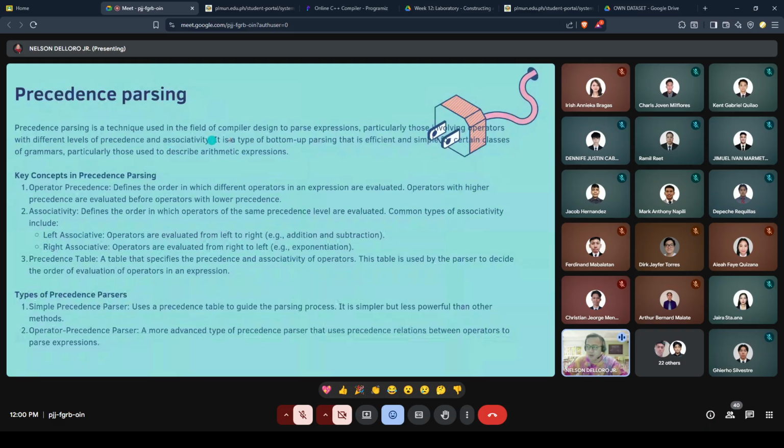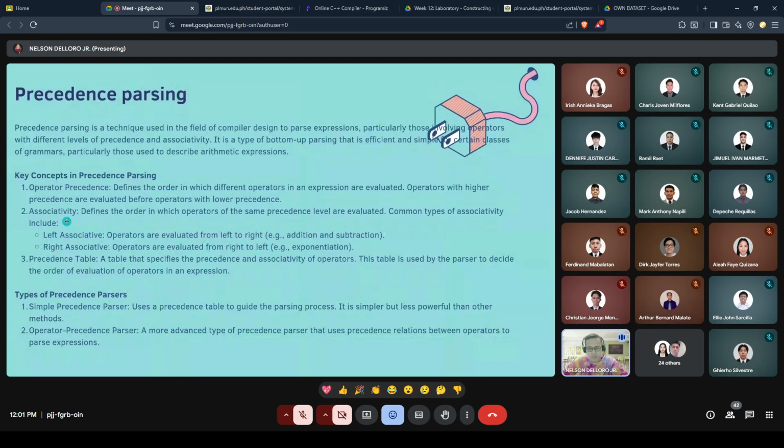It is a bottom-up parsing that is efficient and simple for certain classes of grammars, particularly those used to describe arithmetic expressions. The key concept of precedence parsing is operator precedence. It defines the order in which different operators in an expression are evaluated. Operators with higher precedence are evaluated before the operators with lower precedence.